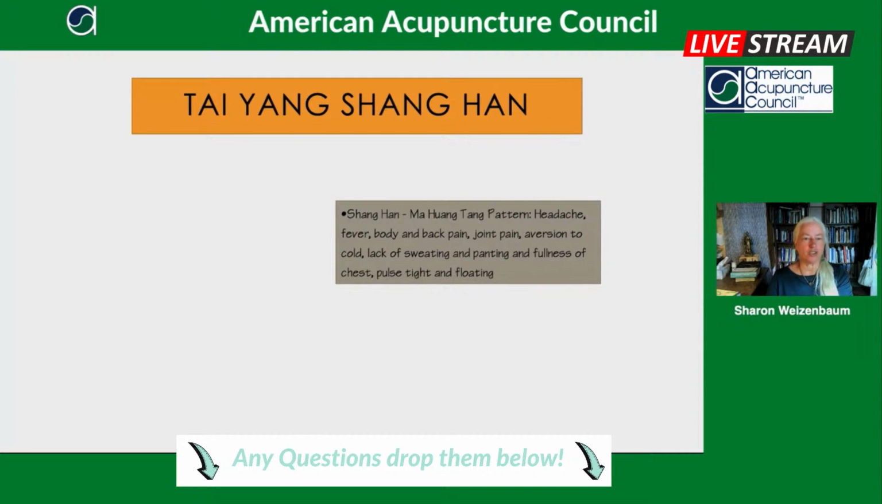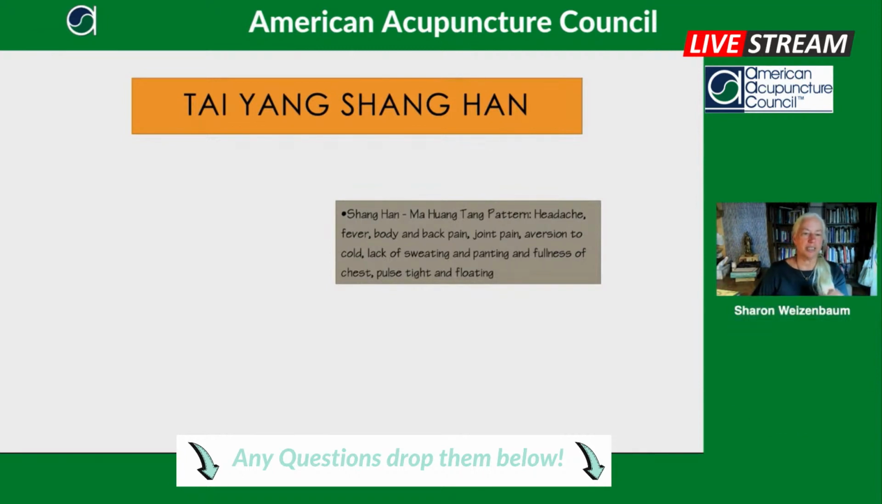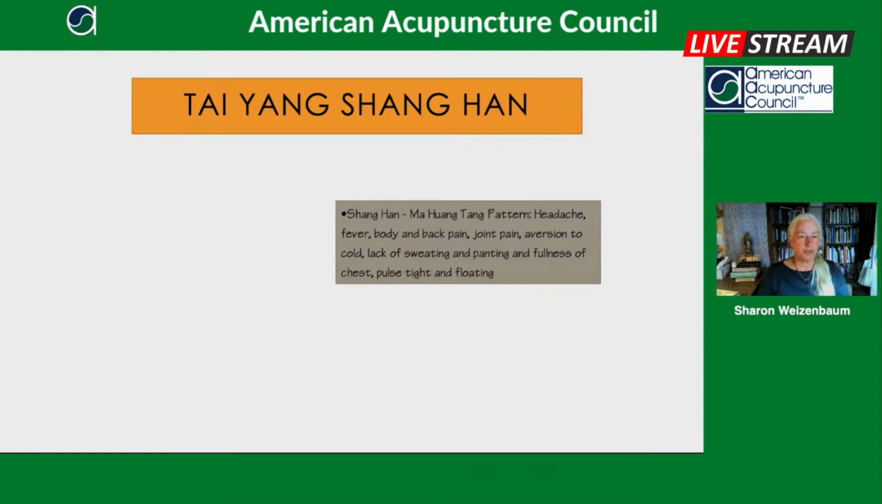fever, body and back pain, joint pain, aversion to cold, lack of sweating, panting, fullness of the chest, and the pulse is tight and floating. So these are the symptoms that are listed in the Shanghan Lun for this pattern. And I'd like to just go over some of these with the idea that the Ma Huang Tong pattern is a pattern in which the surface of the body is frozen shut. So just imagine that the surface of your body is frozen and therefore it's shut.